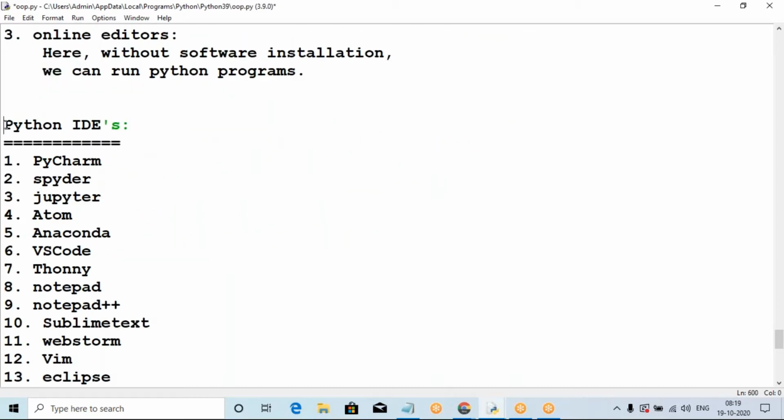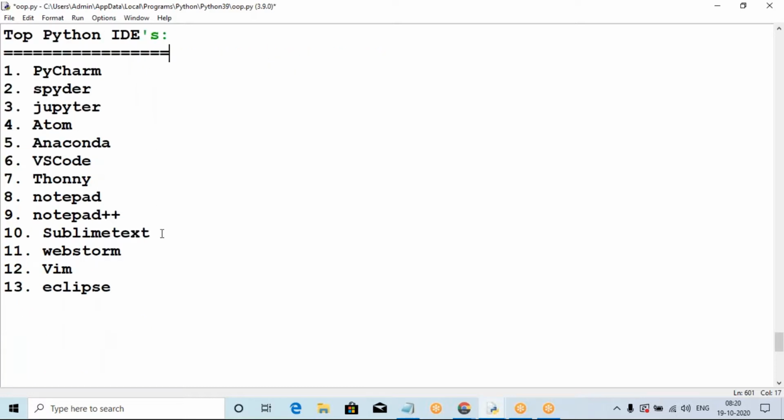These are the top Python IDEs. These are the top IDEs in Python. Top 10 IDEs, or 9 IDEs, or 13 IDEs. So these are called IDLE, PyCharm. So what is PyCharm? I will explain one by one, no problem.